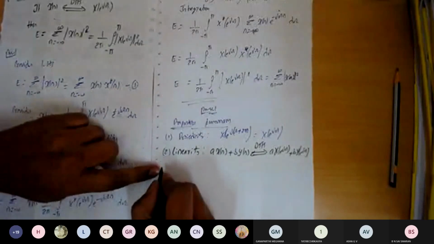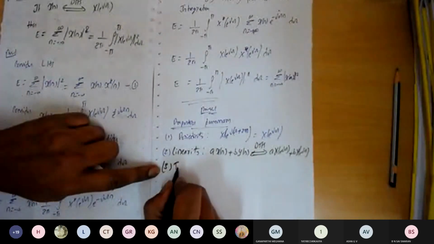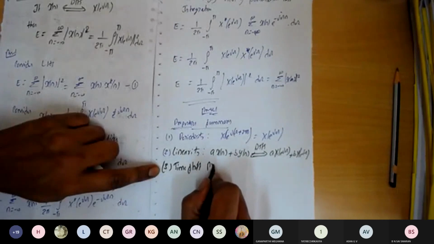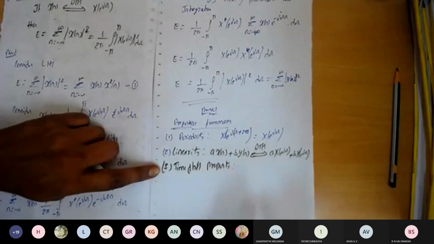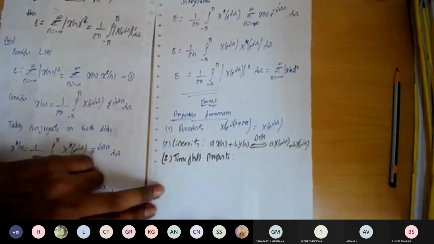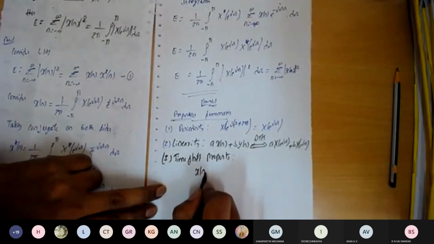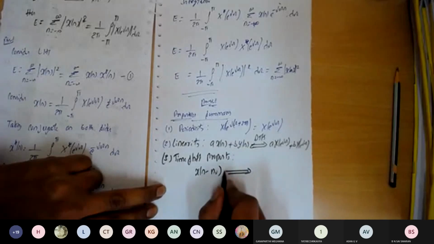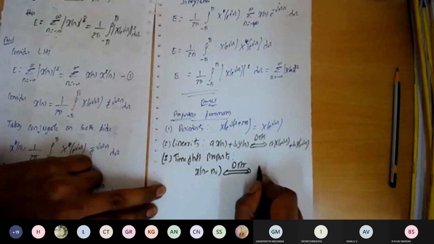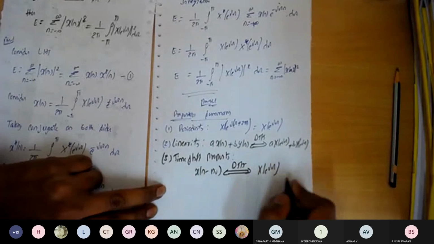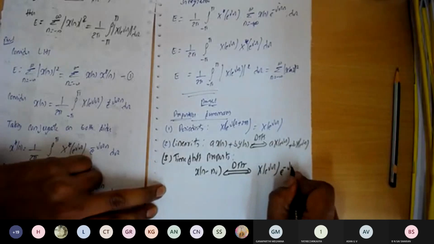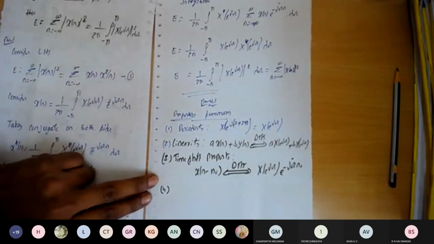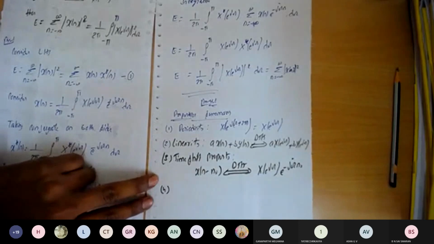Take the next property, which is called the time shift property. Shift in the time domain is equivalent to multiplying the corresponding content in the frequency domain. So x of n minus n naught: if we take the DTFT, this becomes X of e to the power of j omega into e to the power of minus j omega n naught. So this is the time shift property.